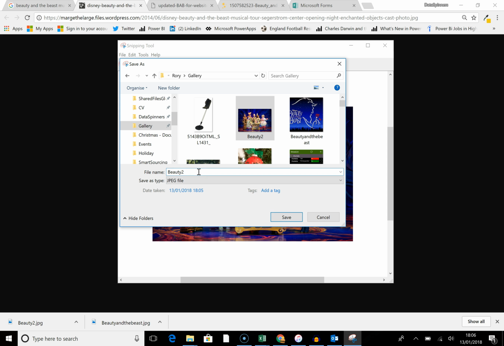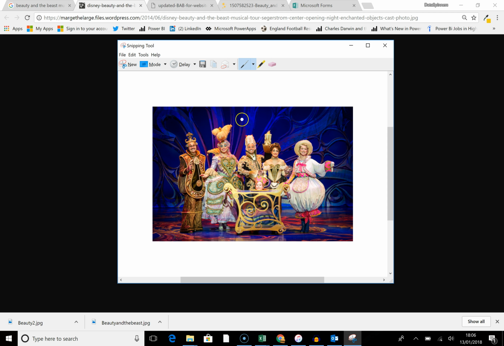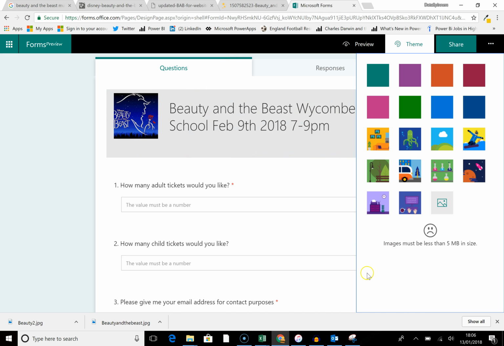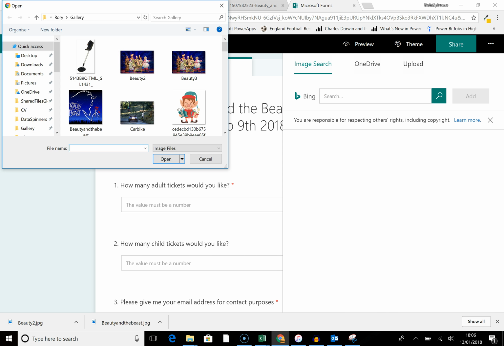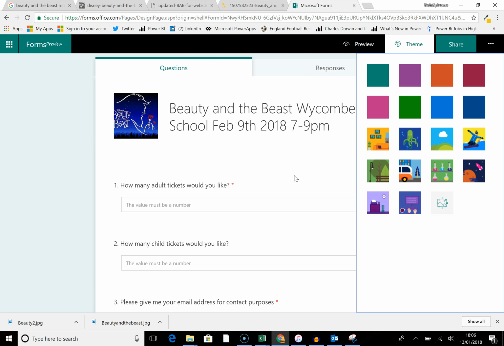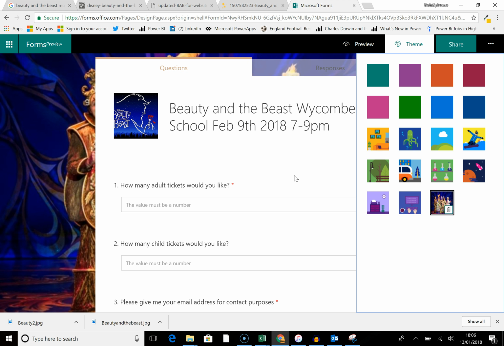Let's call it Beauty 3, just so I'm not confused. Beauty 3, and I'm kind of hoping that it's actually less than 5 meg. So I'm going to jump on there and go to my upload. There's Beauty 3 there, and I'm going to open it. Let's just see what happens. There we are. Total rubbish, as I suspected.